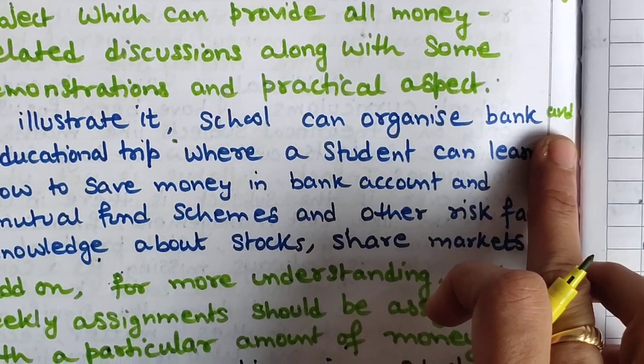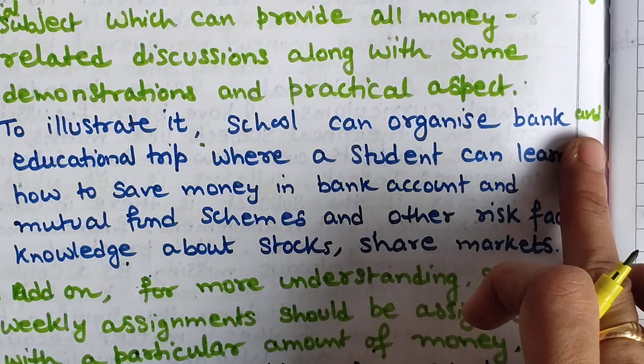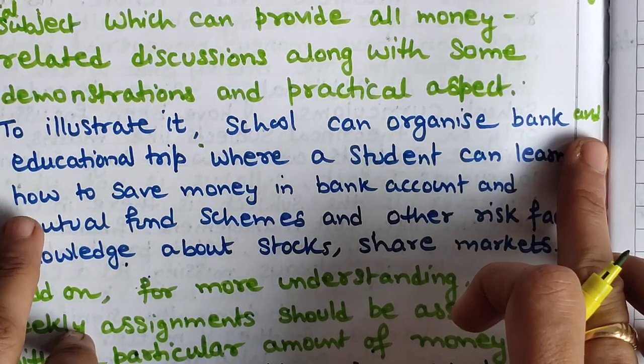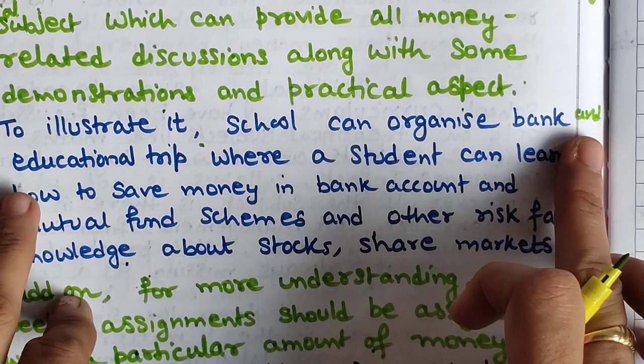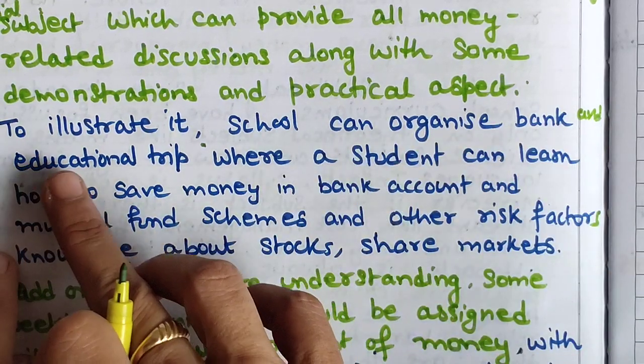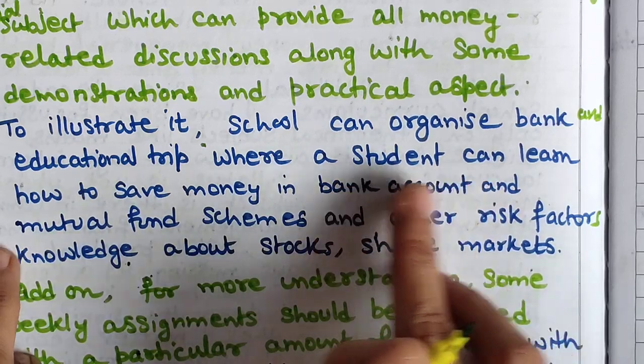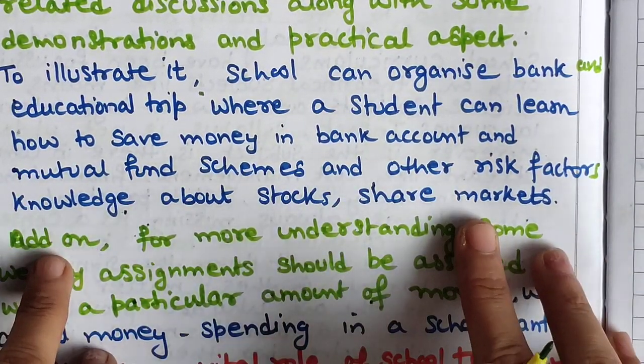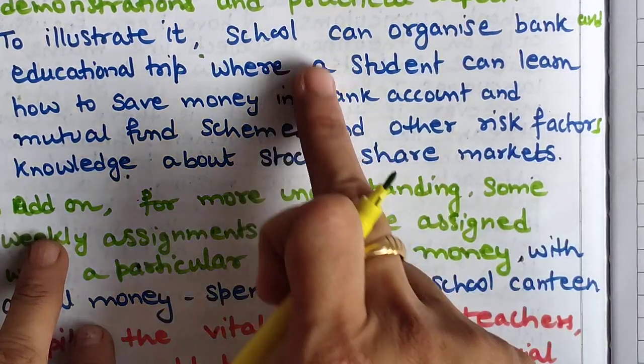If you are not in India, then you can't write that, so you can write anything. Banks and other stock exchange markets, you can just write it over here. And then educational trip where students can learn how to save money and shares, stocks, share markets and risk factors always. So this is the example.